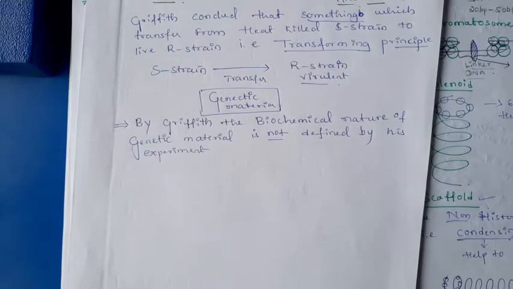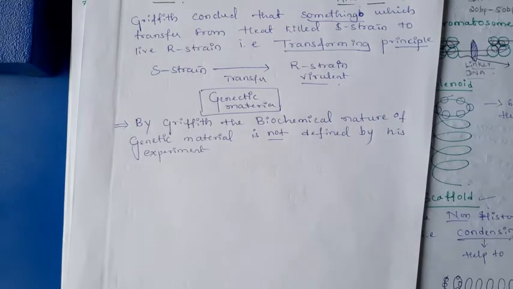Firstly, the S strain is injected into the mice. Due to pneumonia, it ultimately causes the death of the mice. Later, Frederick Griffith injected the R strain into mice. The mice stay alive, because the R strain is non-virulent, or avirulent. It is unable to cause the disease in the mice.